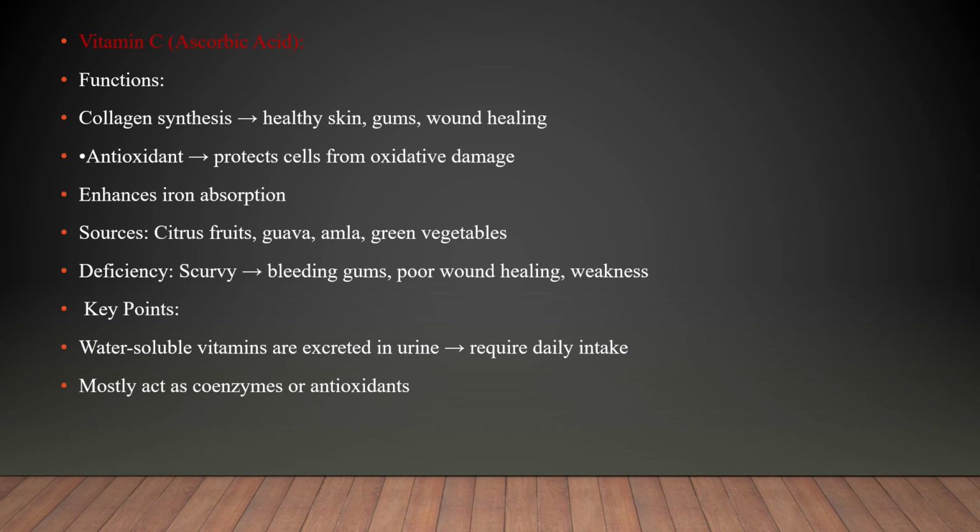So the main function of vitamin C is collagen synthesis in our body. So healthy skin, gums, and wound healing. It has a great antioxidant property, protects cells from oxidative damage, and enhances iron absorption. The sources of vitamin C are citrus fruits. The main content in citrus fruits is citric acid. So we'll get it from lemons, oranges, guava, amla, green vegetables. The deficiency of vitamin C may lead to bleeding gums, poor wound healing, weakness, and skin damage, etc.